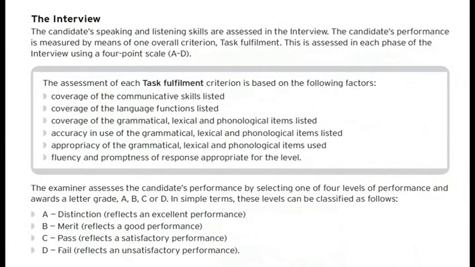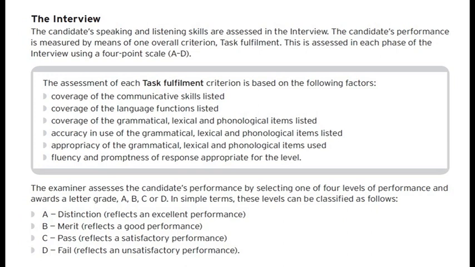Okay, now just to finish talking about Trinity College London, there is also an interview, and you have basically the same thing. It is a full interview. You have to cover the communicative skills, the language functions, the grammatical, lexical, and phonological items.